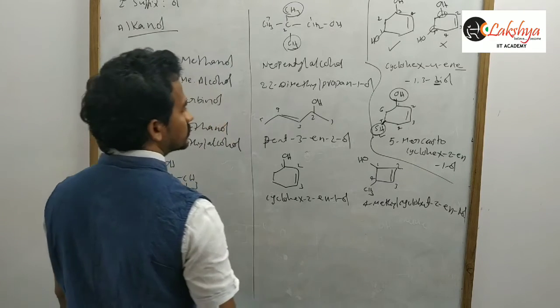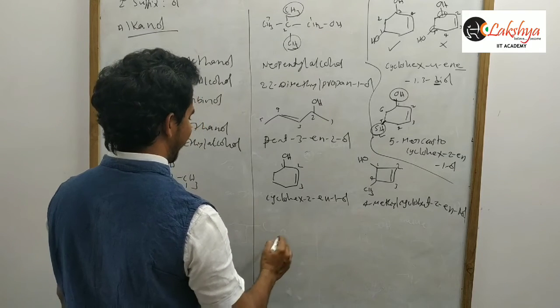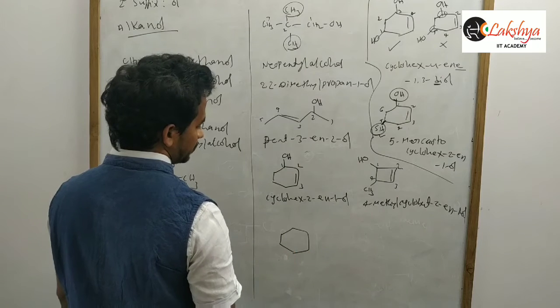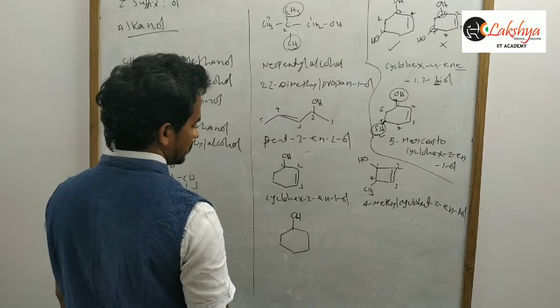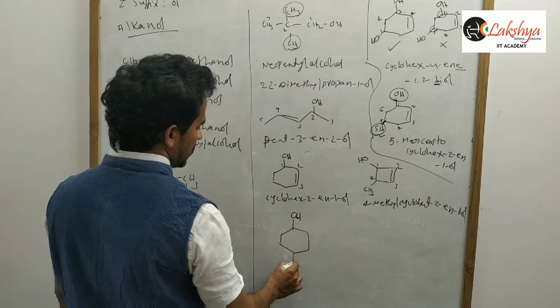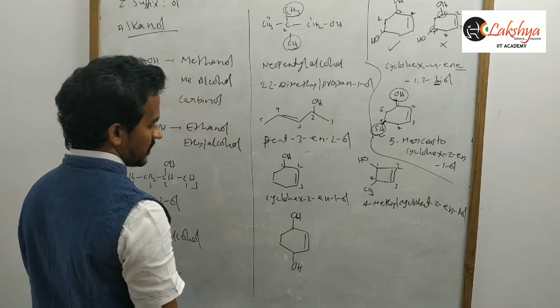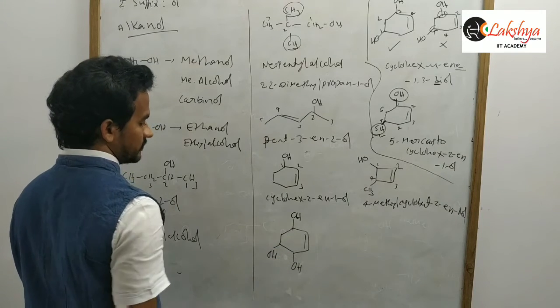Now another example. Here OH and OH, this one a double bond, and this one OH.